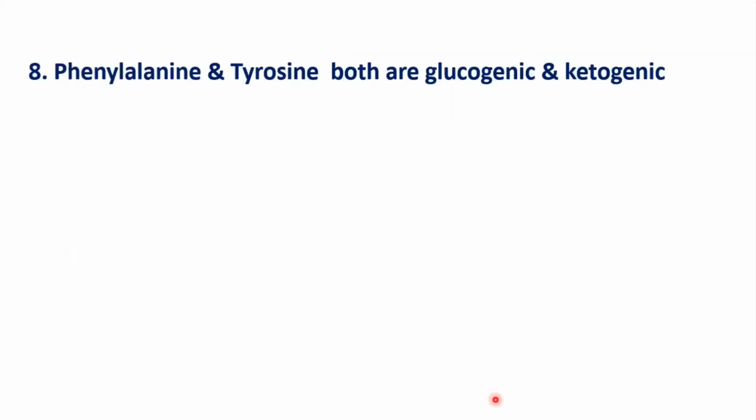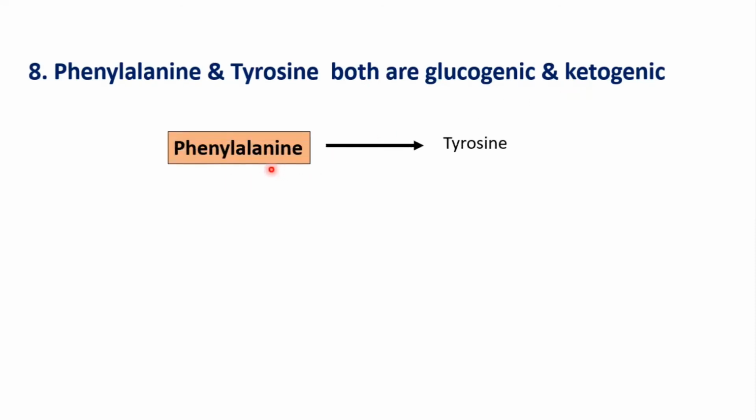Now the next question is, phenylalanine and tyrosine both are glucogenic and ketogenic. So you can just show it in diagrammatic form again, that phenylalanine and tyrosine.